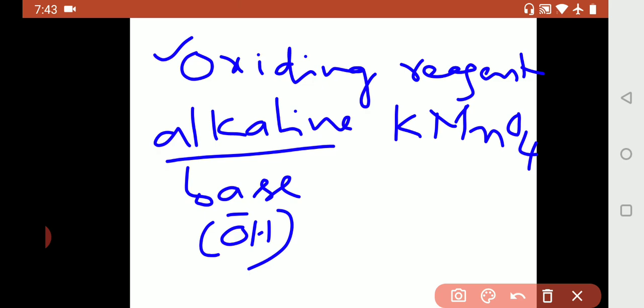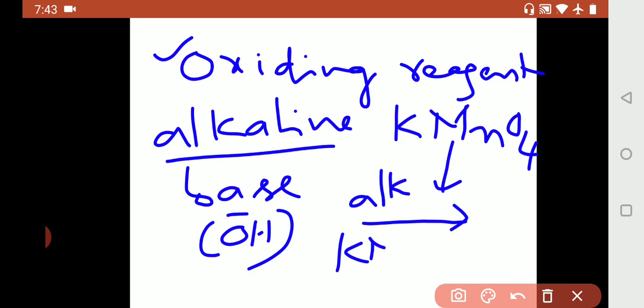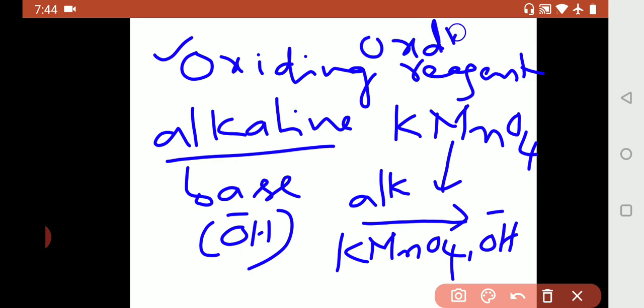That is, while writing KMnO4 on arrow mark as an oxidizing agent, we can present this like this: on arrow mark alkaline KMnO4, or either we can do like this, or KMnO4, comma, OH minus. Either we can do like this also on arrow mark. Then if we see like this on the arrow mark of the reaction, what is the reaction going to occur? Oxidation. Oxidation reaction will be occurring. Now this is the only oxidizing agent.